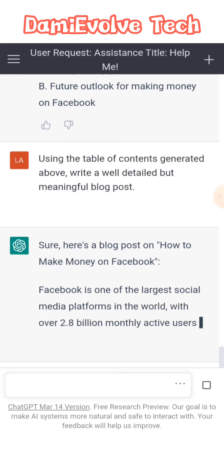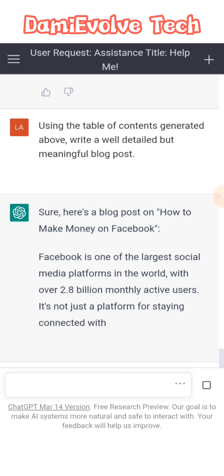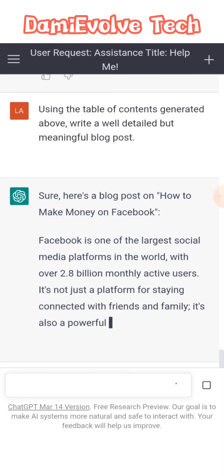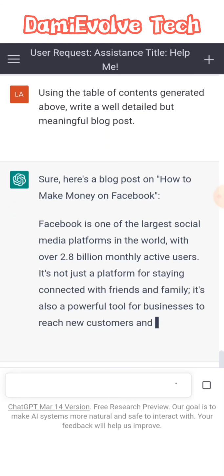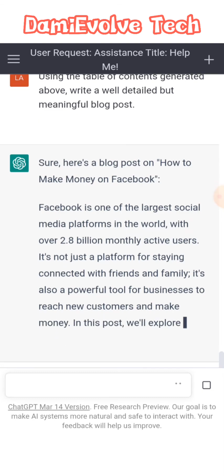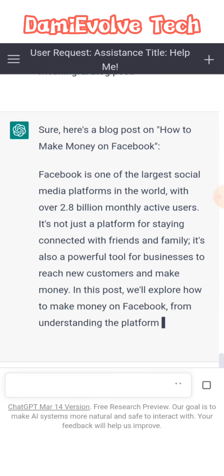Facebook is one of the largest social media platforms in the world. So many things can be done. Let me know if you are facing difficulty. You should be taking advantage of this, because I've used this on my blog as part of my blog.